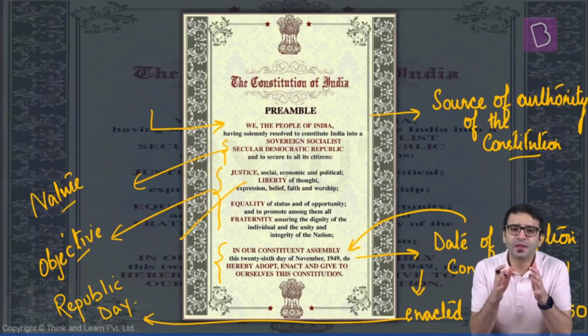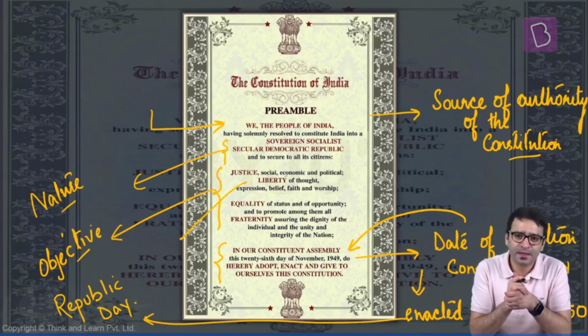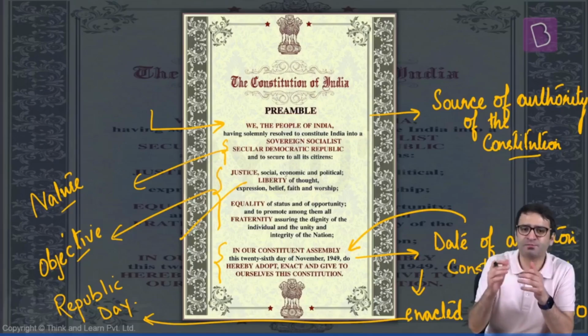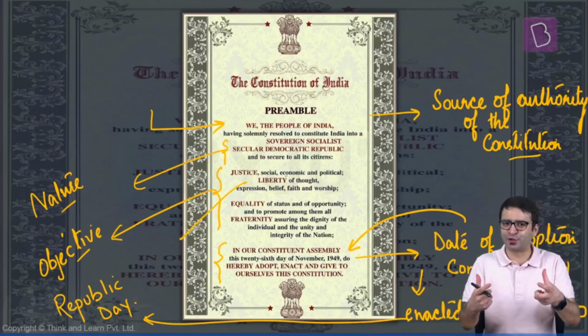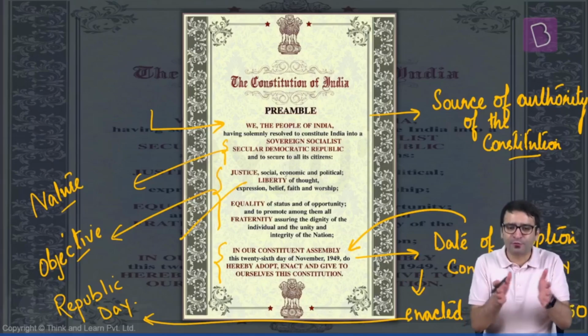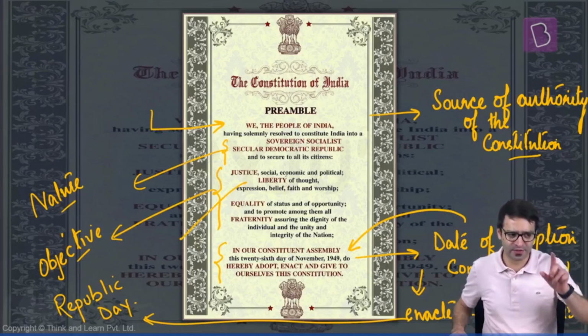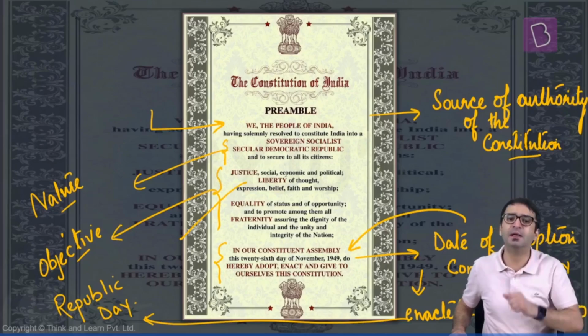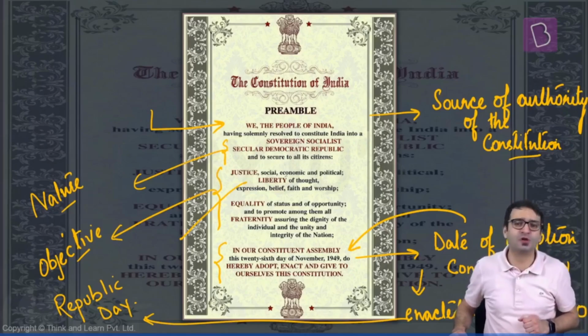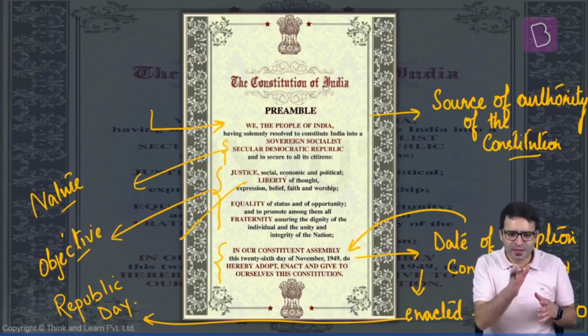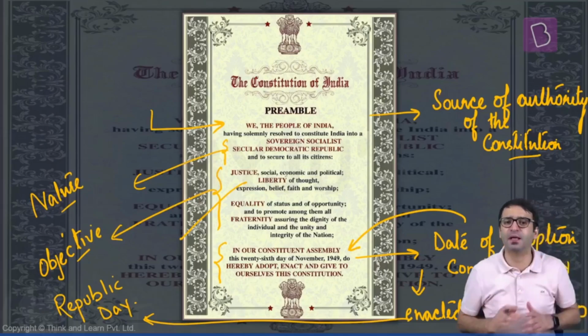What is the difference? Preamble, which is the philosophy of the Constitution. If we break down this preamble, this beautiful text, which is mentioned right at the start of our Constitution, we can break it down into 4 themes. Theme number 1, we the people, which means what is the source of authority of our Constitution? The people of this country. We the people. Second theme, it talks about the nature of the Indian state. Sovereign, socialist, secular, democratic, republic.